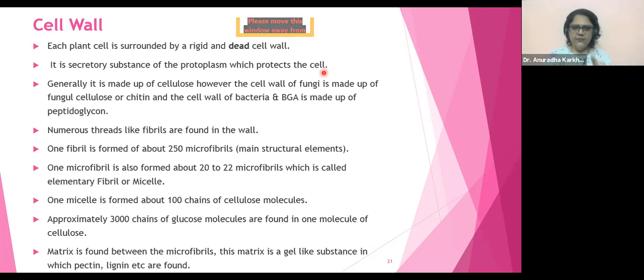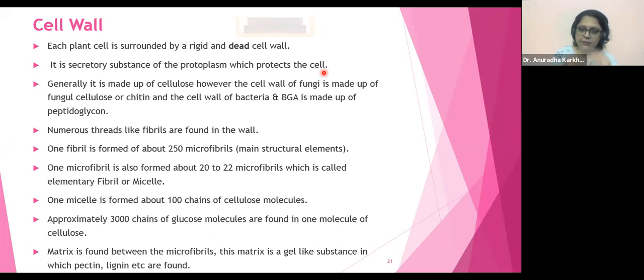One more time. Cell wall, zoom it. Many fibrils. Take one fibril, zoom it. 250 microfibrils. Take one microfibril, zoom it. Micelle. Okay? Top to bottom and bottom to top. Got it ना बेटा? समझ में आ रहा है ना? इधर तक का तो समझा ना? Now that calculation we all do. This is of plant that we're talking about, right? Cell wall of plant, right?